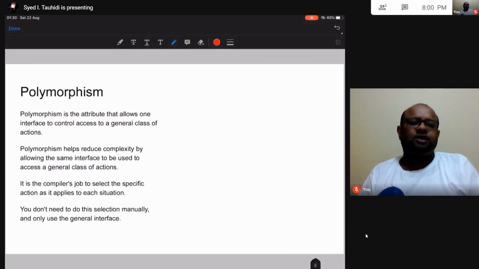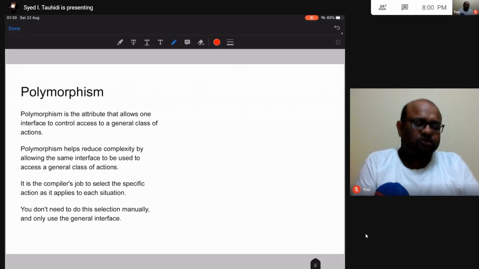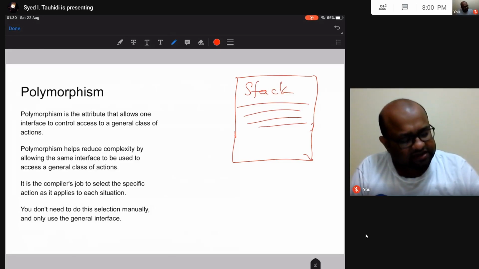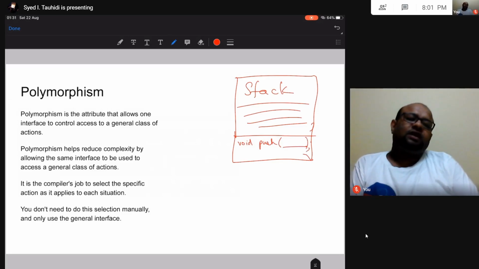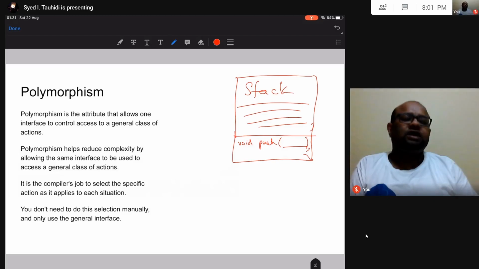The last big topic that I'm going to talk about in today's class is polymorphism. Once again, let us go back to the stack class. So this is your stack class. It has lots of things inside, and it has this push that takes some parameter. Now it may so happen that I want to push an integer into the class, or I may want to push a floating point, or some long integer into the class.